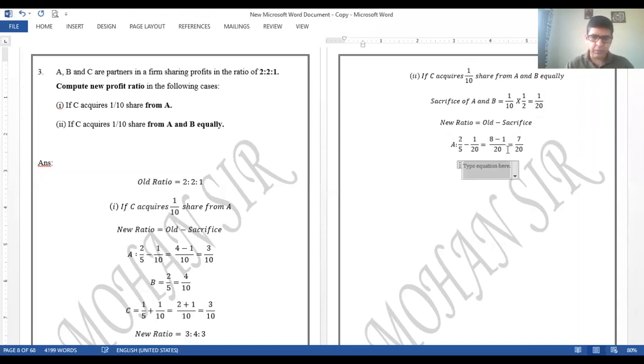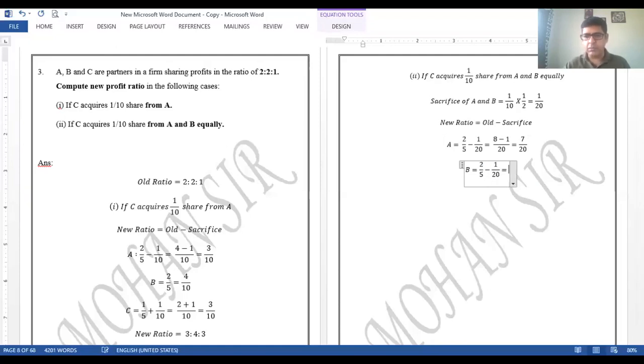In the same way for B now, old share can be seen as again 2 by 5, right? Minus the sacrifice is 1 by 20 in the same way. Okay, so that will be equal to, this will remain same. So let me write it is 7 by 20 because A and B का दोनों का calculation same है. Okay, now C. Partner C, we know like C has acquired, so he is gaining.